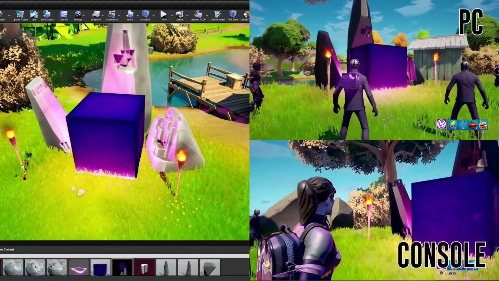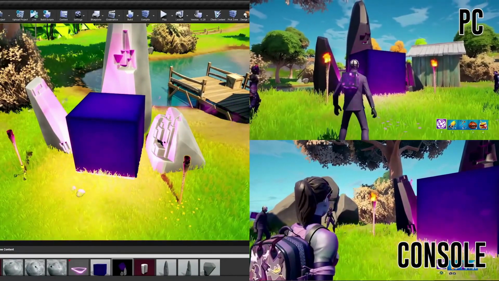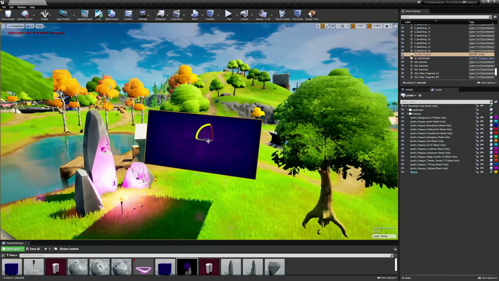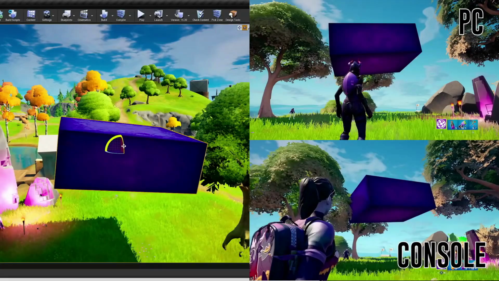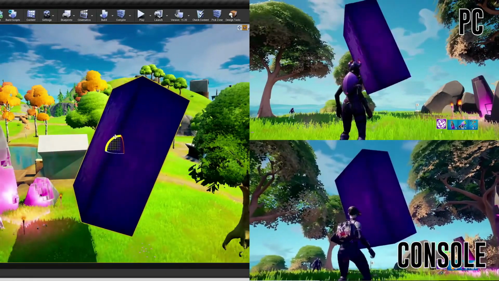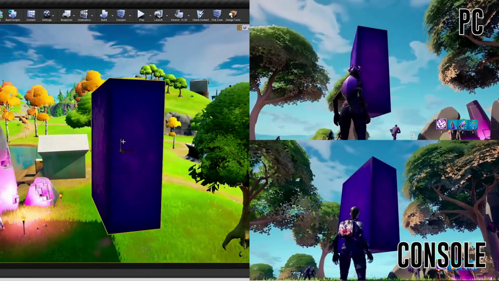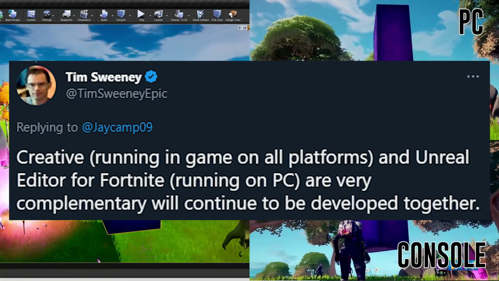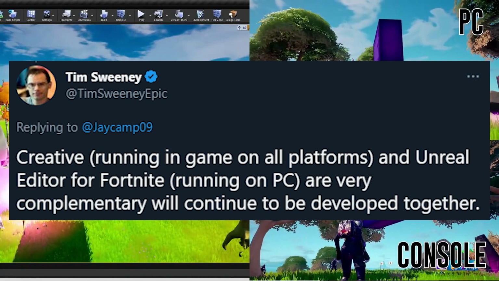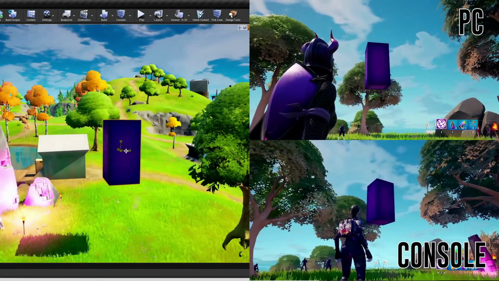There is no information about when it could be fixed, and if we are even going to see this, and if there's going to be any showcase of this again, or at least recorded videos about this thing. The only thing that he confirmed was that we're going to be able to import models from asset creation packages like Blender, 3ds Max, Photoshop, and that it will work on PC, without specifying what is going to happen with the consoles. But all the findings that we had to this point end up with UEFN working only on PC.